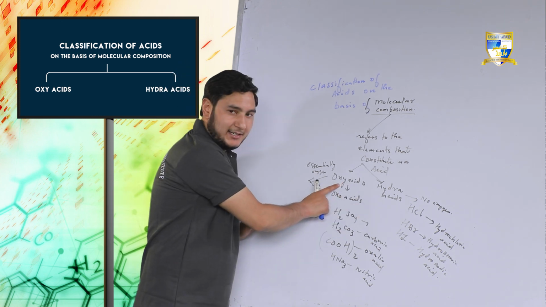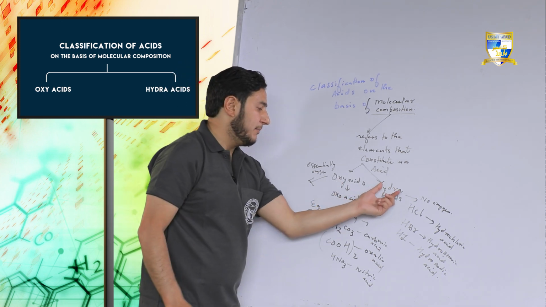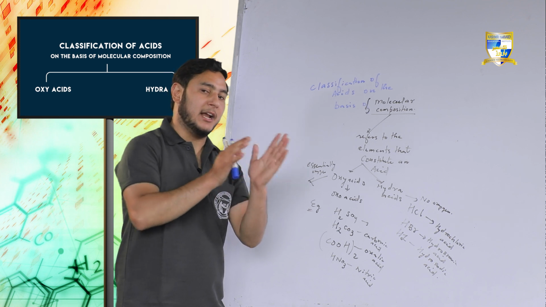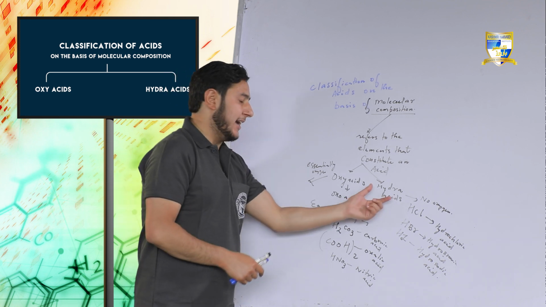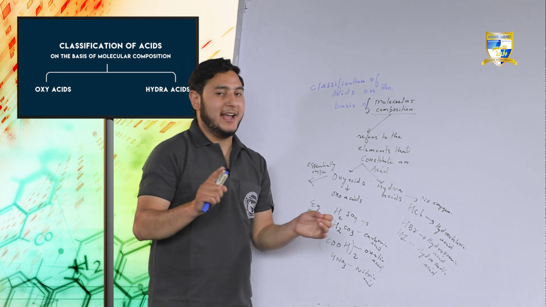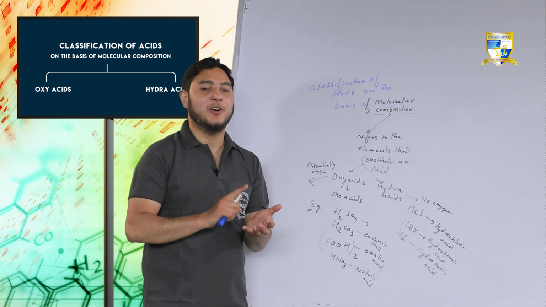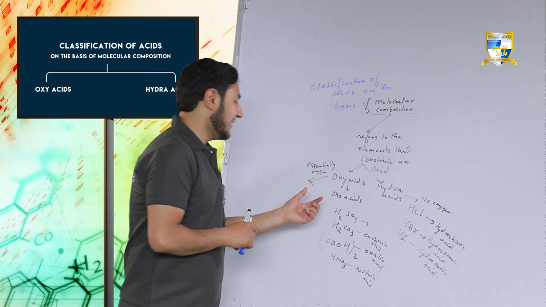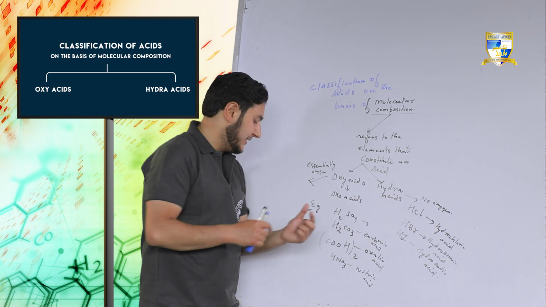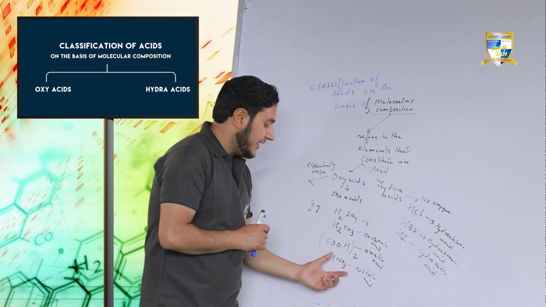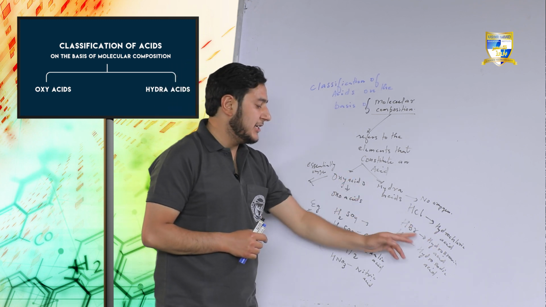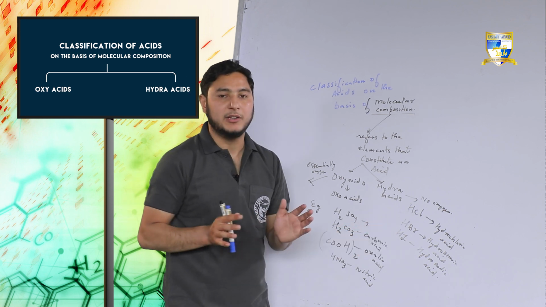The first one being oxyacids, also called oxoacids, and the second one being hydra acids. Oxyacids are the acids that essentially contain oxygen, hydrogen, and other elements may be present, whereas the hydra acids are the acids that essentially contain hydrogen and there should not be any oxygen. Examples of oxyacids are H2SO4, sulfuric acid, H2CO3, carbonic acid, COOH whole twice, oxalic acid, HNO3, nitric acid, and examples of hydra acids, HCl, hydrochloric acid, HBr, hydrobromic acid, HI, hydroiodic acid.